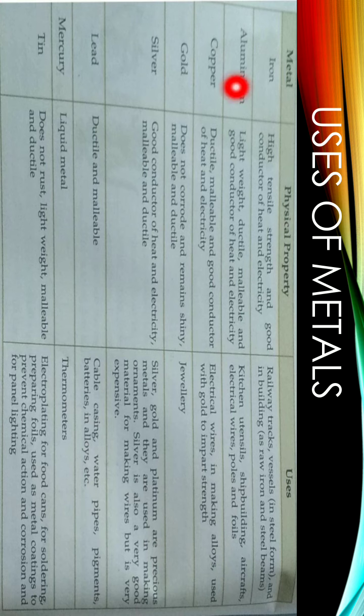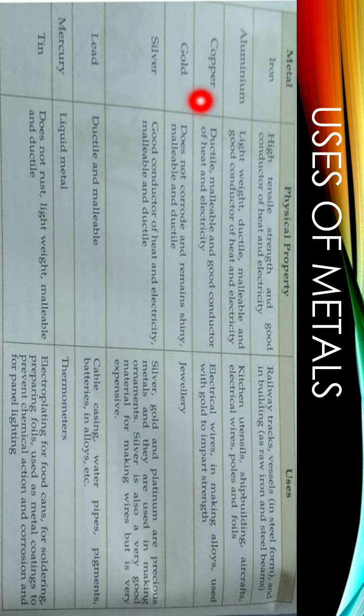For example, iron. This is a metal which has high tensile strength, and it is a good conductor of heat and electricity. It is for this reason that it is used in making railway tracks, bridges, and types of containers or vessels. It is also used in buildings as raw iron and steel beams and rods.